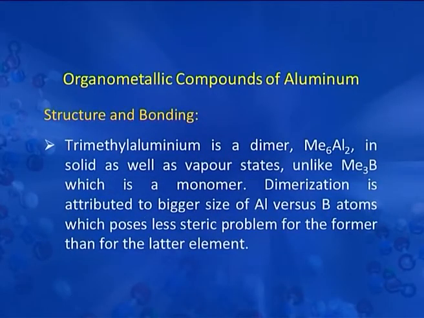To understand the structure of the organoaluminium compound, let us first take trimethyl aluminum, which is a dimer in the solid as well as in the vapor state. Unlike trimethyl boron, which is a monomer, dimerization is attributed to the bigger size of the aluminum atom versus boron, which possesses less steric problem for the former than for the latter element.